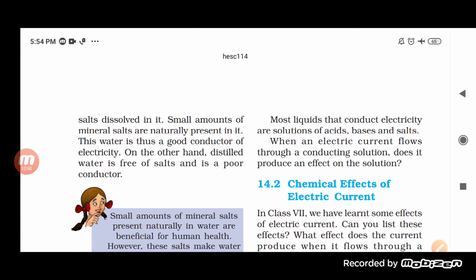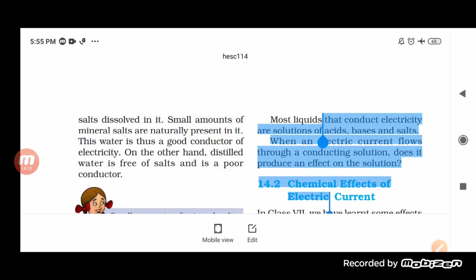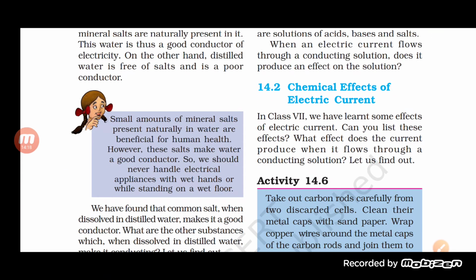Now see here. Most liquids that conduct electricity are basically solutions of acids, bases and salts. And when an electric current flows through a conducting solution, it produces some effect. Now let us see what the chemical effect of electric current is. In class 7th, we learned some effects of electric current. Can you list these effects? What effect does the current produce when it flows through a conducting solution?